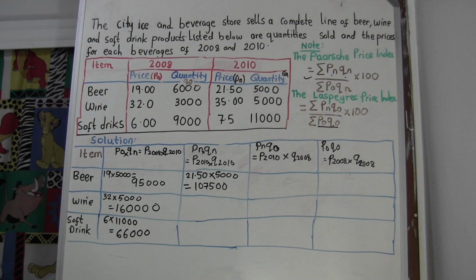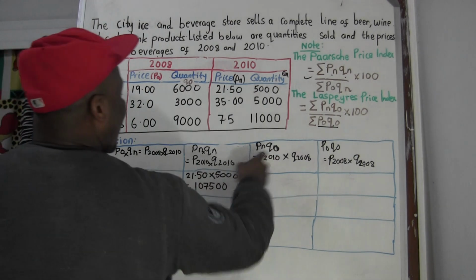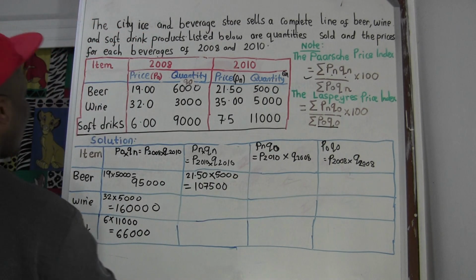Okay, now we go to PNQ0. What is PN for beer?